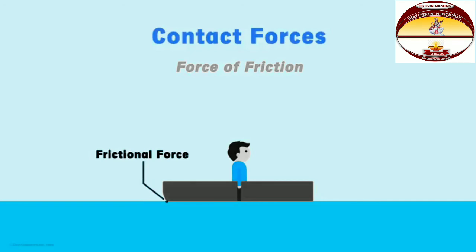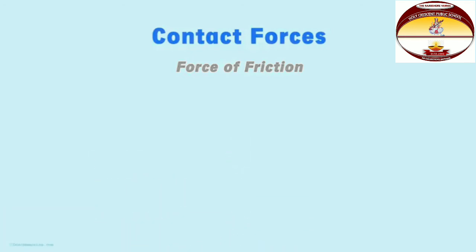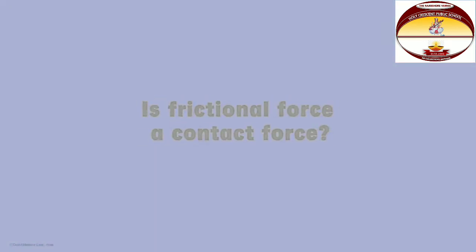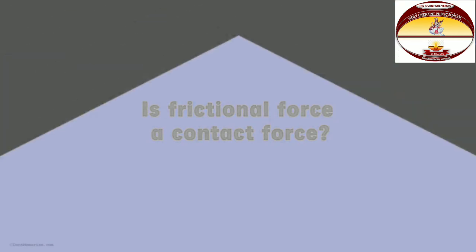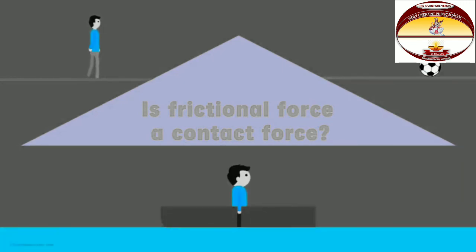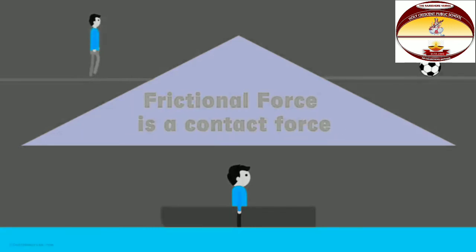So from all the examples that we've seen in this video, what can you conclude about the force of friction? Is it a contact force? We see that in the first example, the ball was in contact with the surface. In the second example, the foot was in contact with the ground. And finally, the boat was in contact with the surface of water. So we can safely say that force of friction is indeed a contact force.